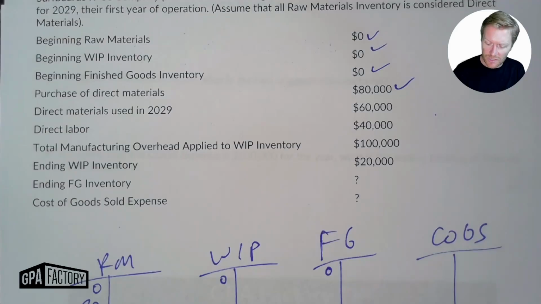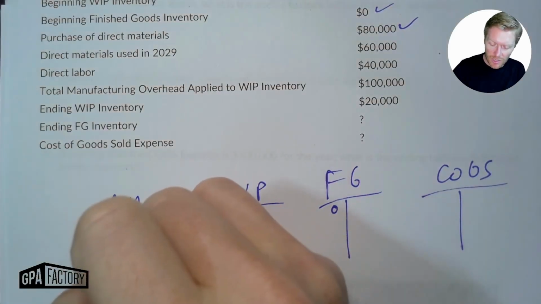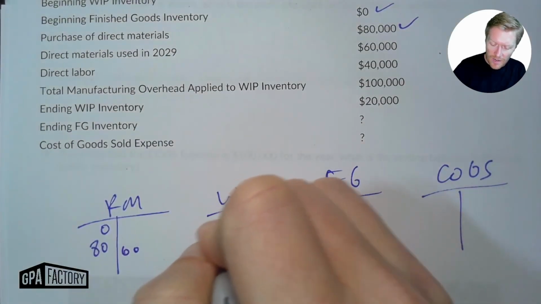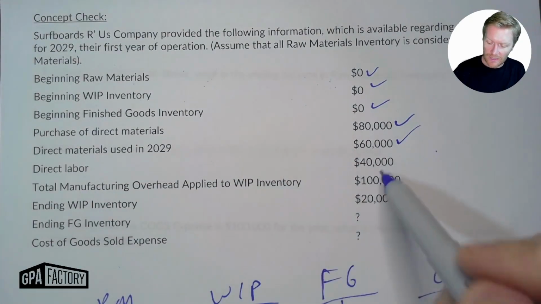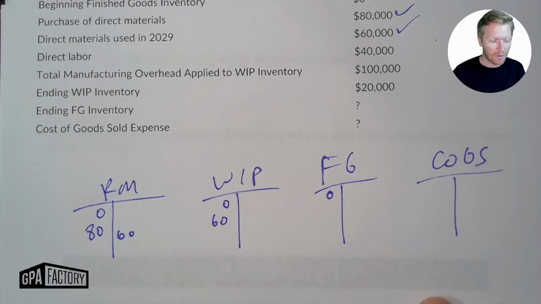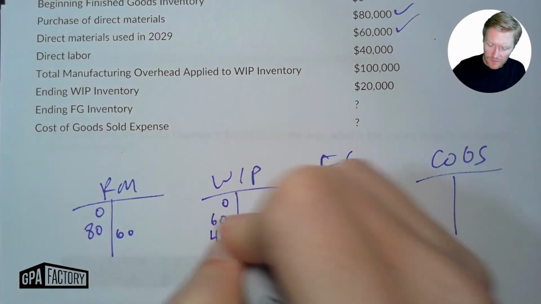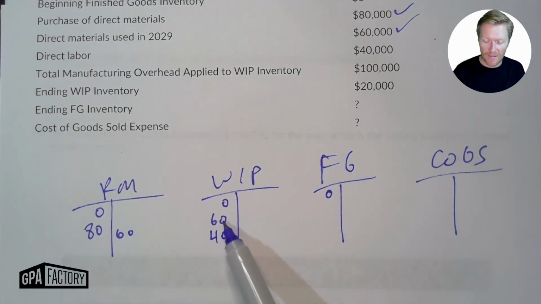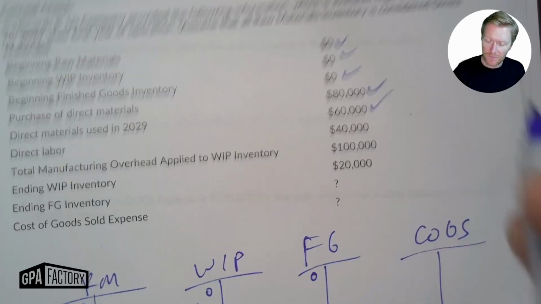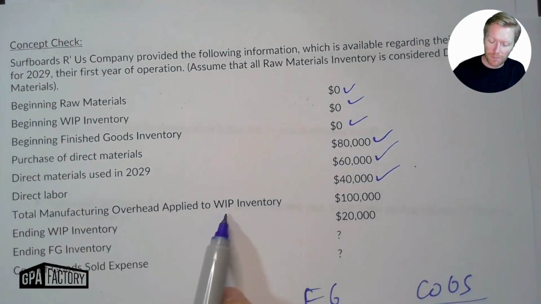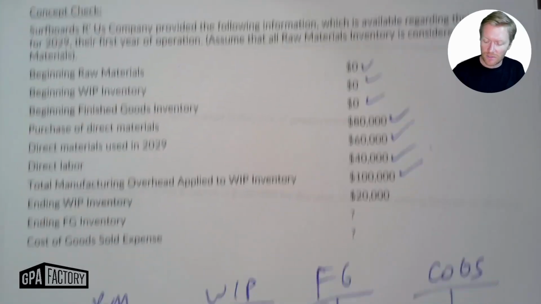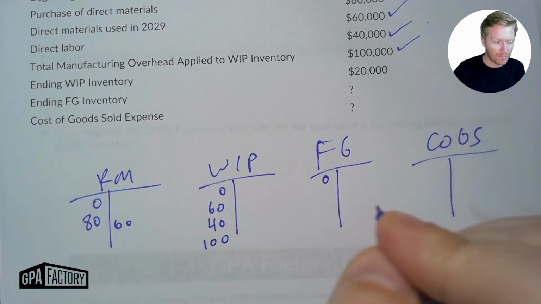Direct materials used, 60,000. So when we use direct materials, out on the right and in on the left of work in process. Direct labor, 40,000. Direct labor gets added to work in process. So work in process is where we're adding our direct materials that are used, we're adding our direct labor, and we're adding our manufacturing overhead as well. So 40,000 is direct labor, all of our product costs. Total manufacturing overhead applied to work in process, 100,000. So that's 100,000 that's added to work in process there.